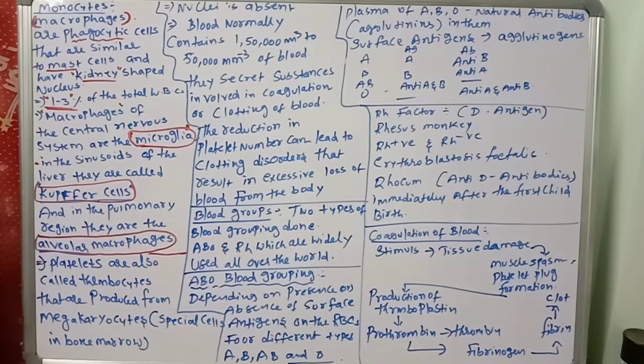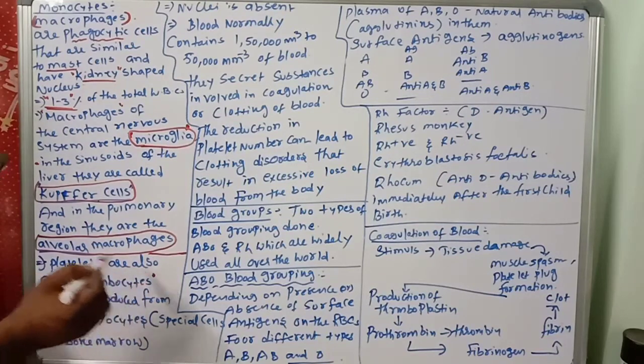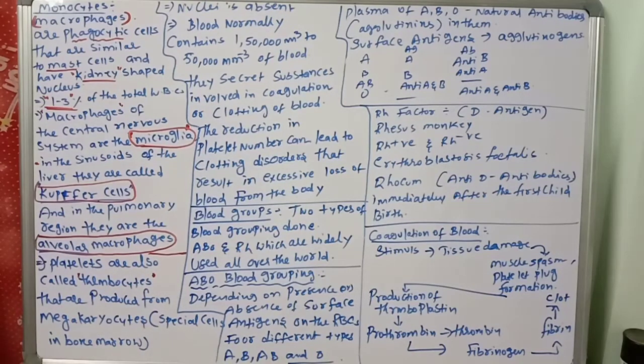Platelets are also called thrombocytes. You know very well, the platelets are very useful for the clotting of the blood. The platelets are a must for the clotting of the blood. The platelets are produced in the bone marrow, especially from megakaryocytes, special cells in the bone marrow.